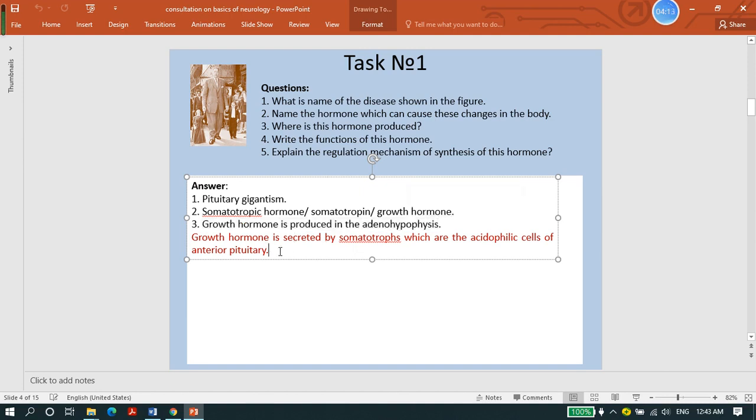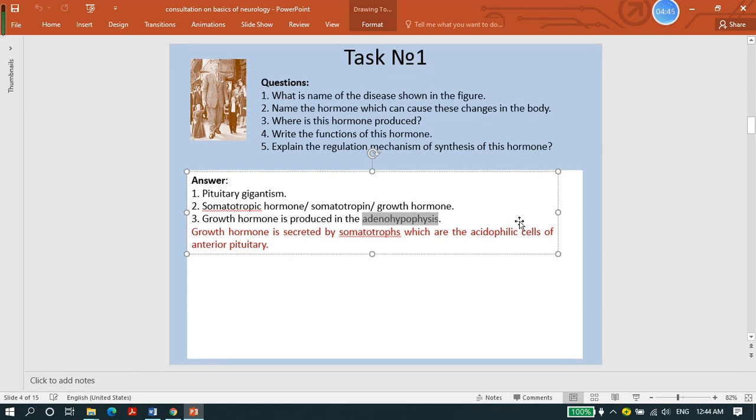I give one more answer like this because I think it is the most acceptable answer: growth hormone is secreted by somatotropes, which are acidophilic cells of the anterior pituitary. So don't worry about it. If you just write adenohypophysis, it's acceptable. You will not lose any marks because of that.